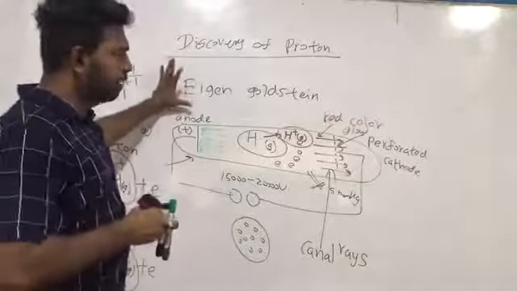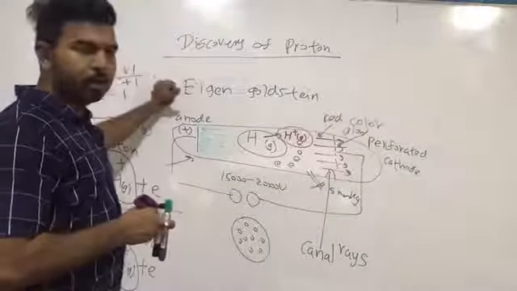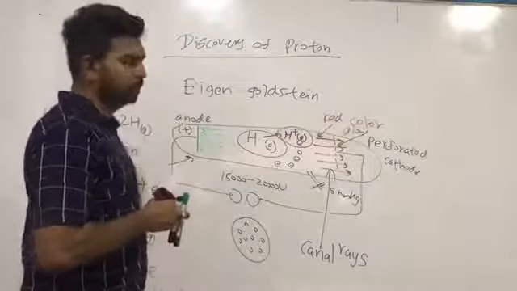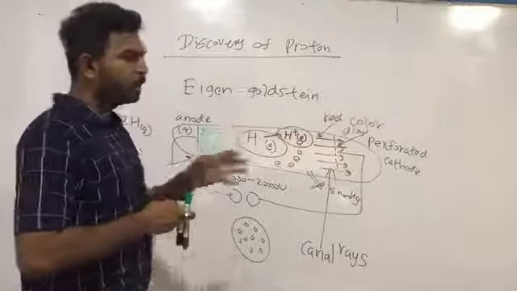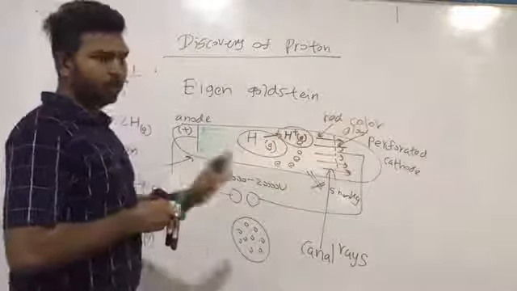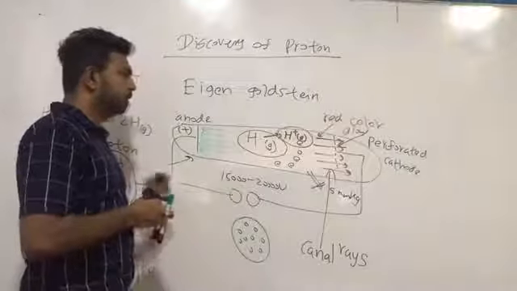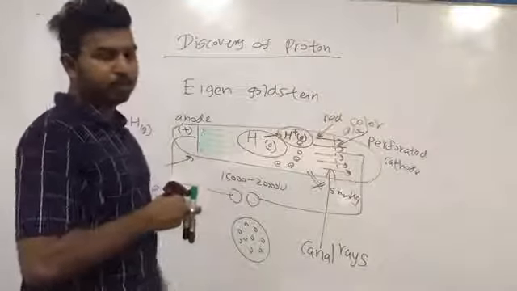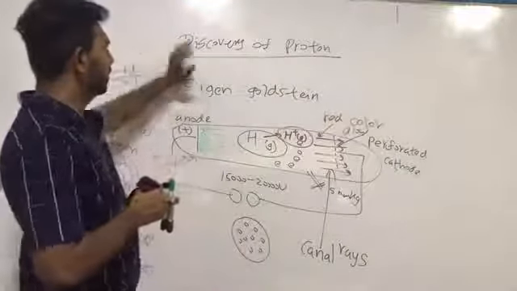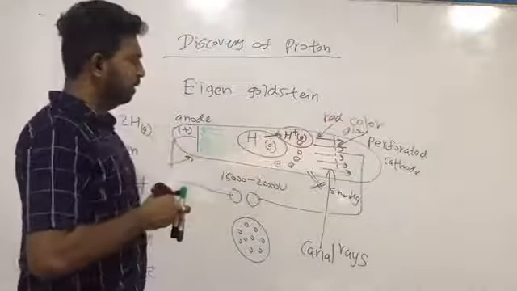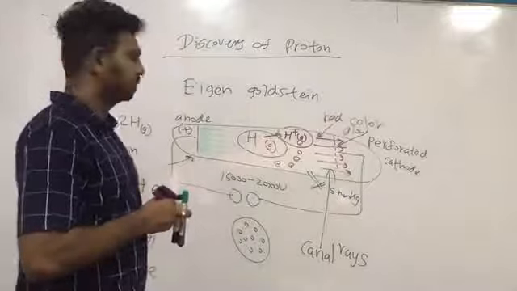Then we may note down a small short note about the identification process. All the factors are included in the note I provided you. Just make a simple note. You have written the topic discovery of proton, and you have to draw the apparatus.